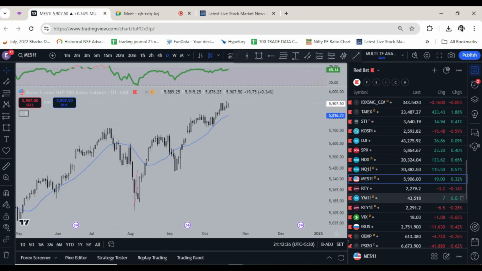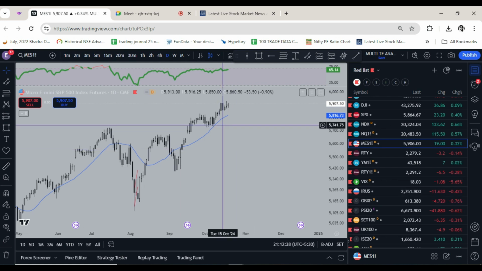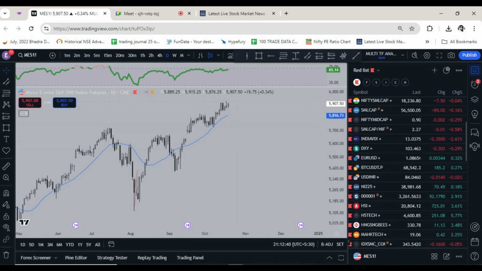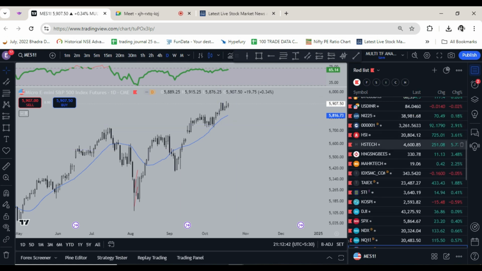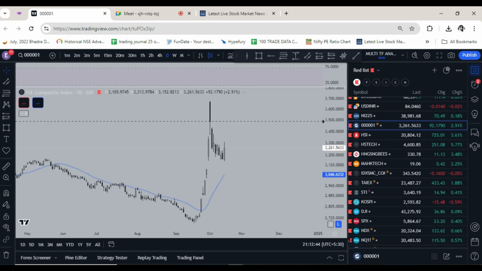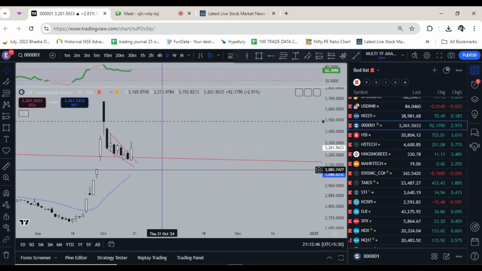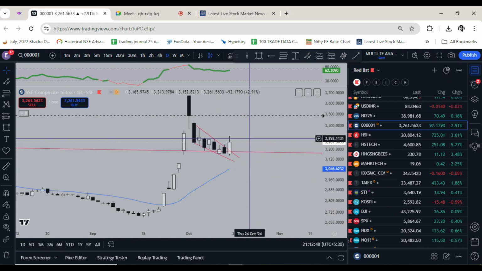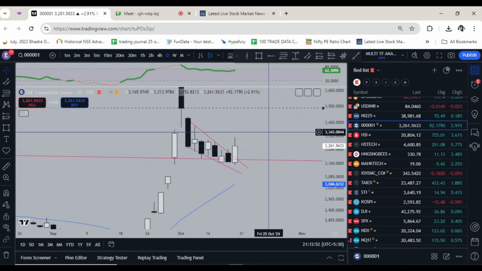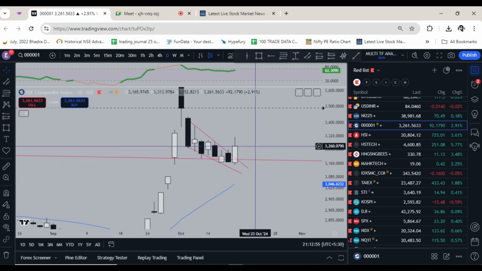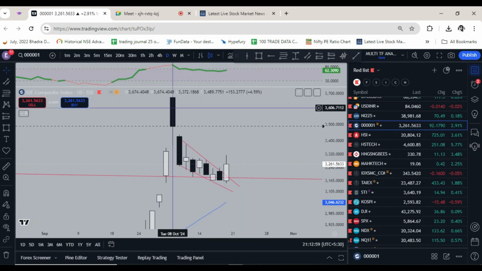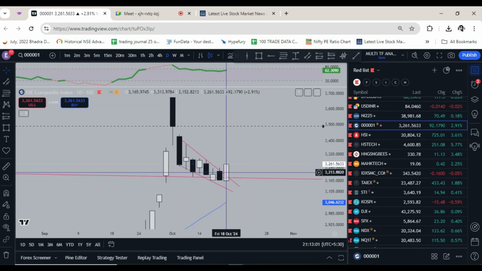And let's see other markets, especially Chinese markets. A kind of breakout on the lower time frame, but then again we saw profit booking. And this is the Chinese market index. The candle was good, it was bullish engulfing, but then there was last-moment selling. So we might see wave A complete, then wave B, then wave C, or the correction might be over.